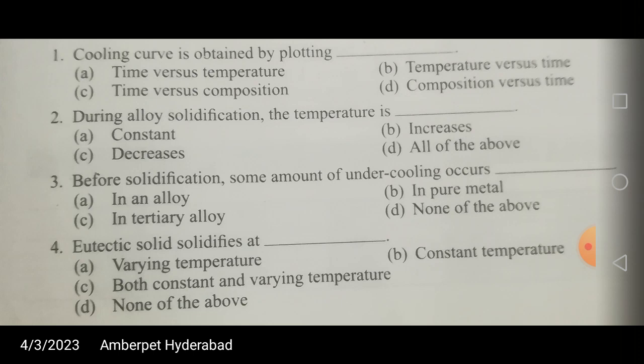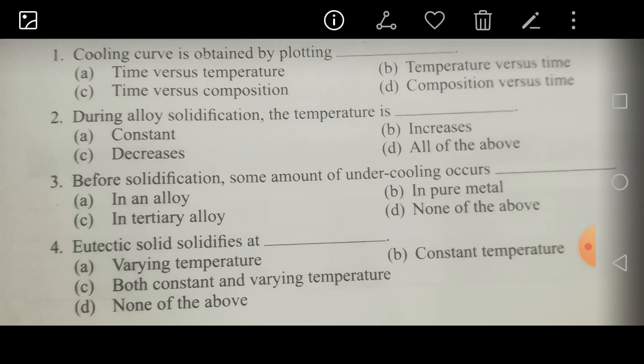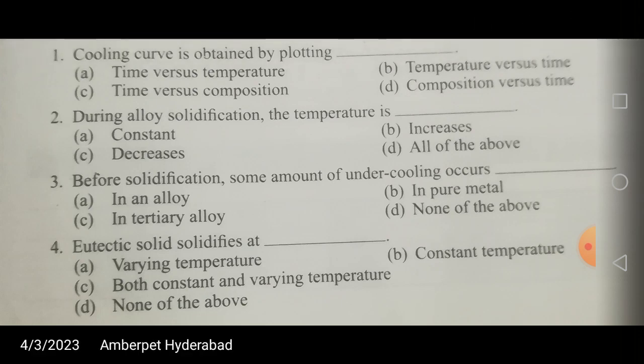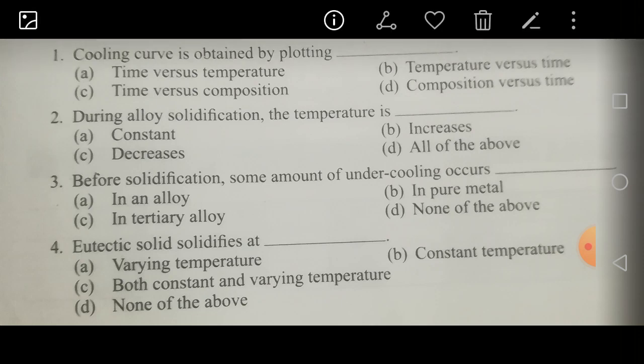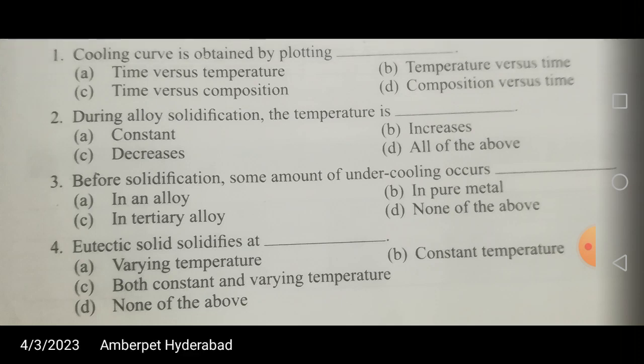So cooling curve is obtained by plotting. Which of these combinations is it? Time versus temperature, or temperature versus composition, or composition versus time? So actually cooling curves are drawn for time versus temperature. Composition and temperature, that's called a phase diagram, okay friends. But that is called an equilibrium diagram. If it is iron and carbon, that's called the iron carbon equilibrium diagram. But this cooling curve is drawn between time versus temperature. That is the answer.